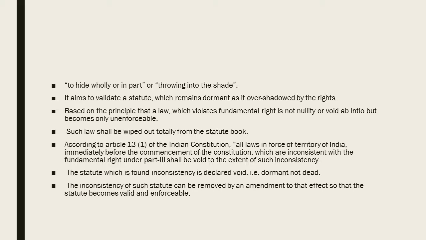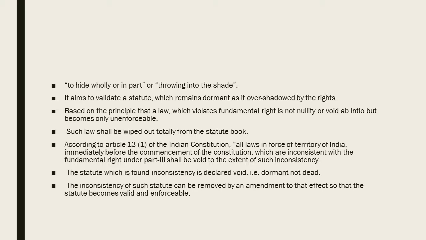According to Article 13(1) of the Indian Constitution, all laws in force in the territory of India immediately before the commencement of the Constitution, which are inconsistent with the fundamental rights mentioned in Part 3, will be void to the extent of such inconsistency. So this article is discussing the doctrine of eclipse.